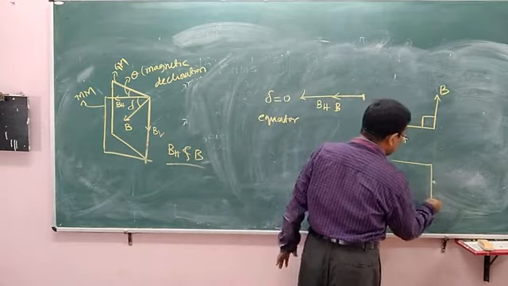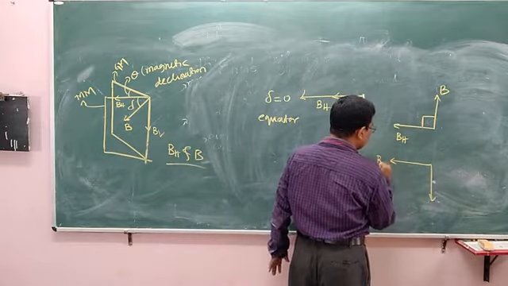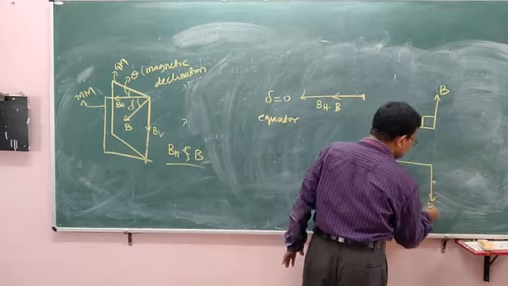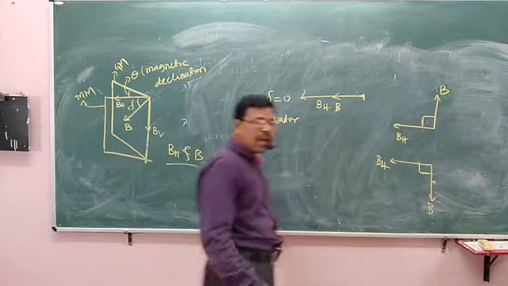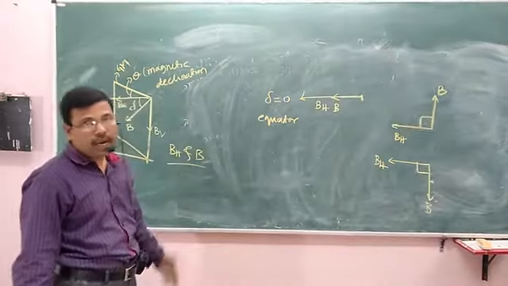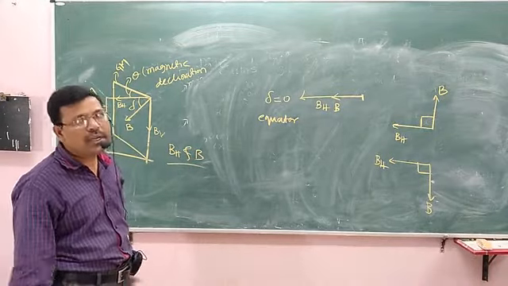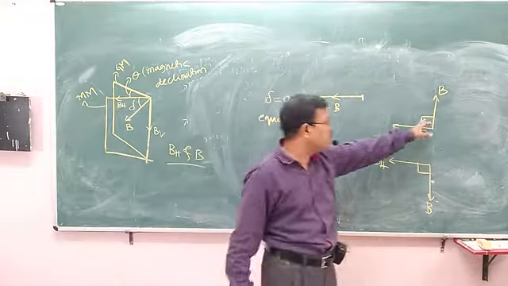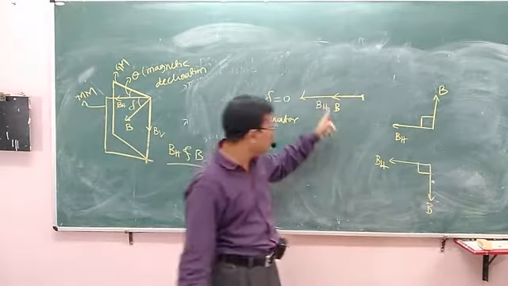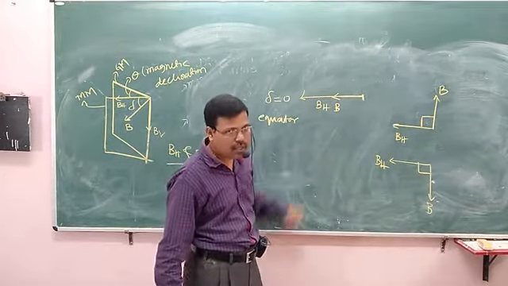It will be like this. This is BH and this is B. This is the angle of dip at either south pole or north pole, or in other words, at the polar region, the angle of dip is 90 degree. At the equator, angle of dip is 0 degree.